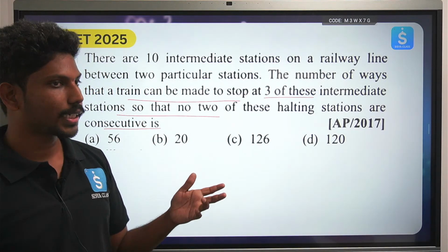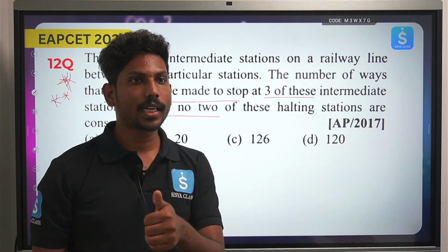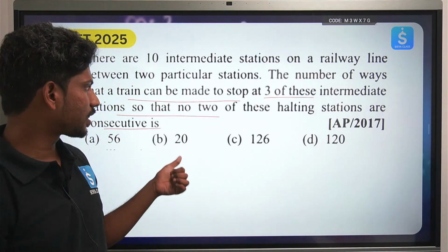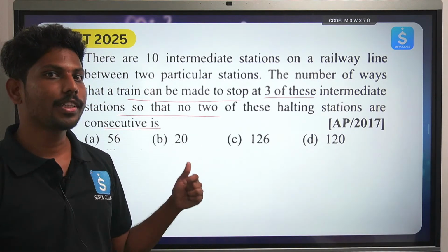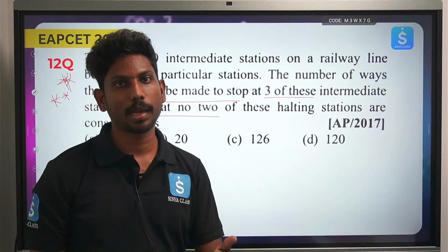In the next class I would like to start with this problem. If you have got the correct answer by the next class, tell me the answer immediately. So we will have the linkage with this question in the next upcoming session.